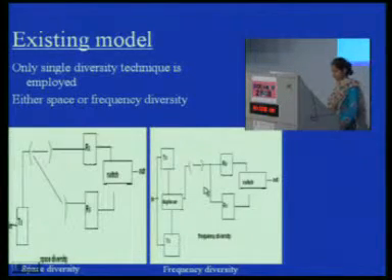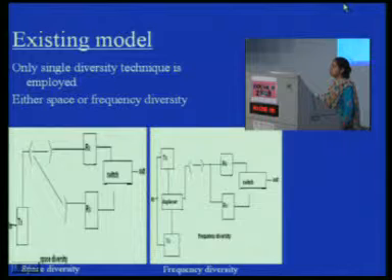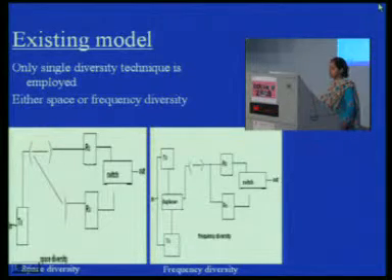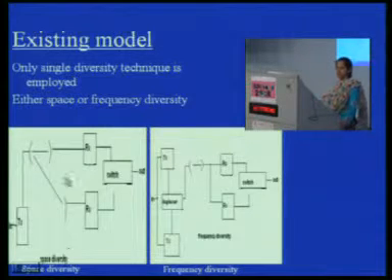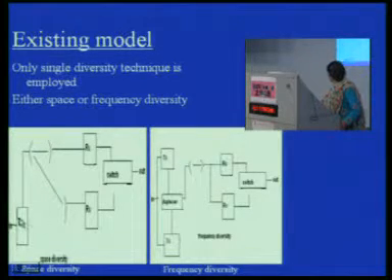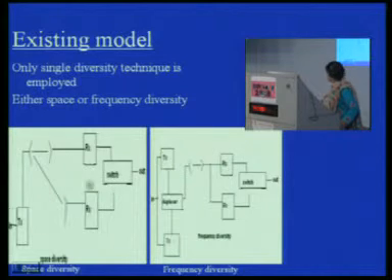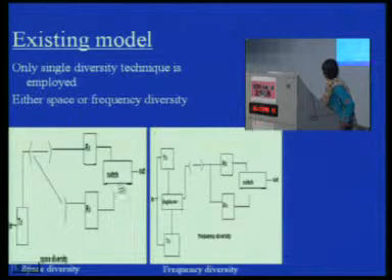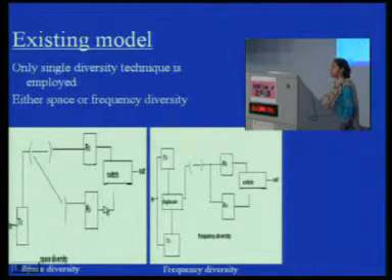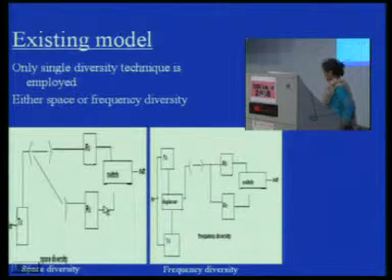In the existing model, telecommunication people were using diversity schemes, either space or frequency. When people use space diversity, the scenario is something like this: they have a transmitter and two receivers. Both these receivers receive the signals at different positions. There is a switch, and at this switch the processing is done, that means the combination of the signals.